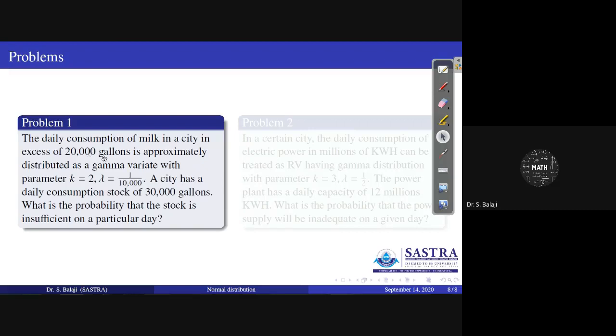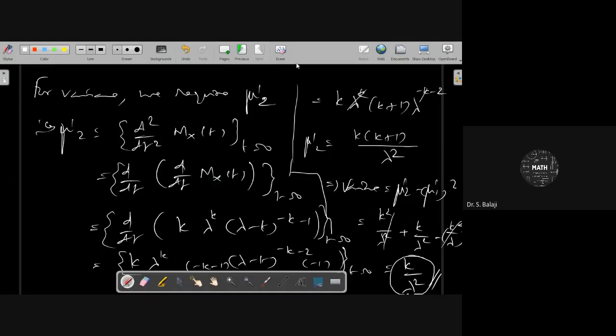So X minus 20,000 approximately follows a gamma variate. You have to remove that 20,000 from X, the daily consumption of milk in a city.